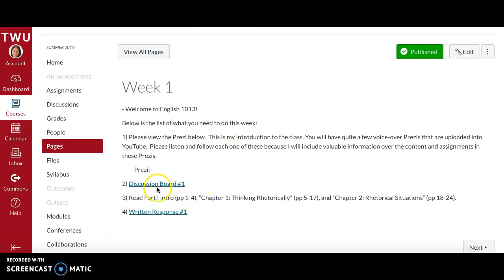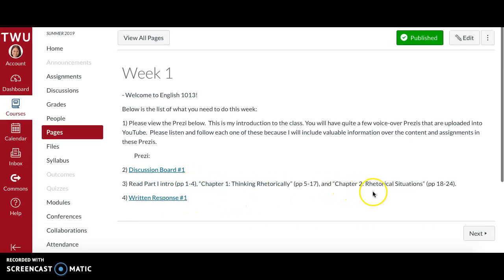And then let's see here. After you're done with the discussion board, go ahead and read. Basically, it's pages 1 through 24 for the first week. It is talking about rhetorical writing, rhetorical situations. When we write, we take into consideration our audience, who it is that we are speaking to, the time era. All those things play a factor in our writing. And this is a wonderful introduction. I want you to go ahead and read this and then click on the written response.